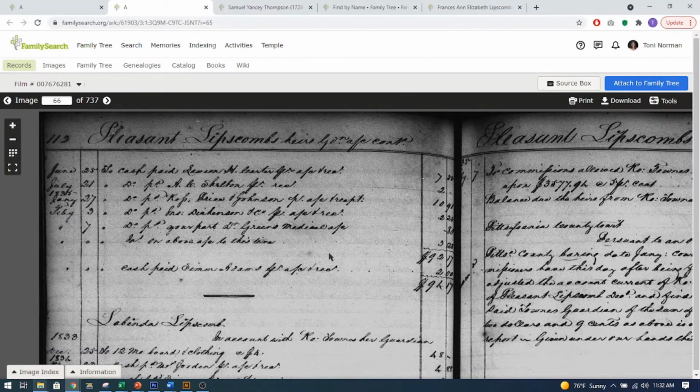Anyways, I hope that's helpful. I know it's kind of hard to read these records and it's kind of confusing, but if you have the courage, get in and try to find them. See what you can find in the counties that you're in.